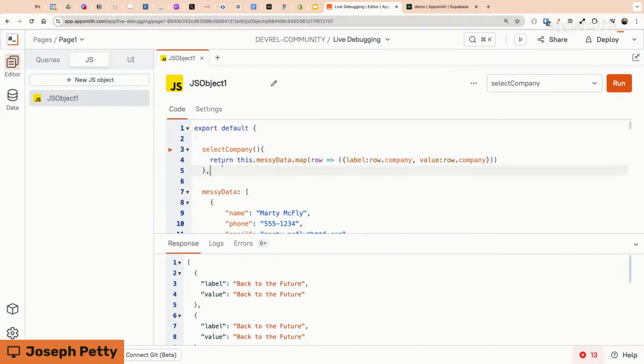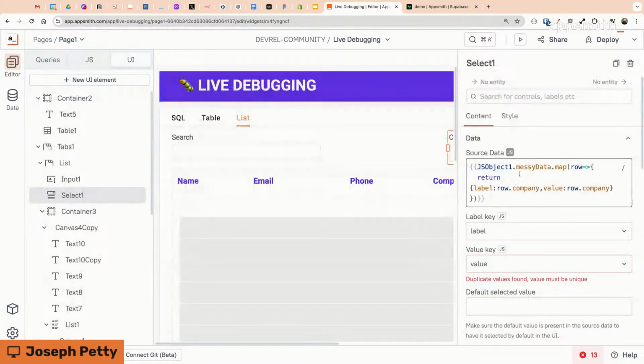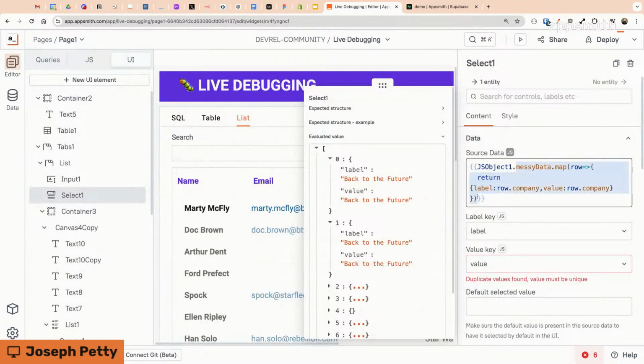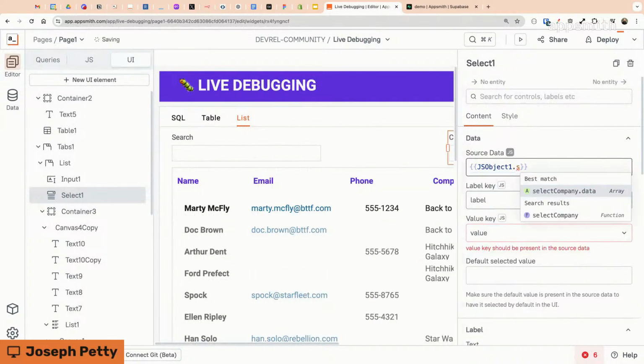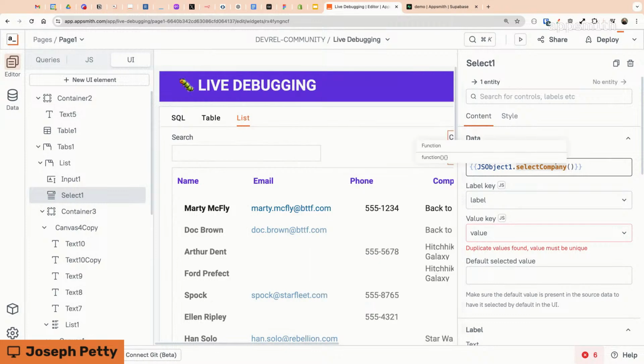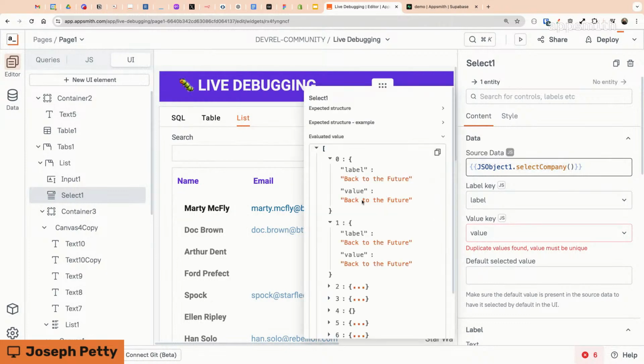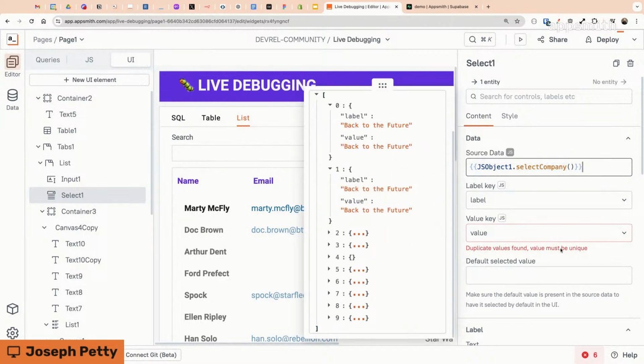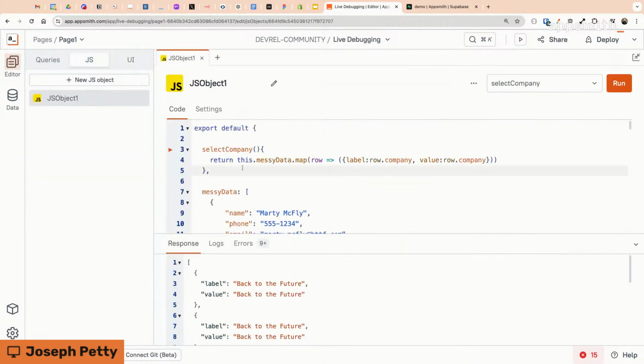We have the exact same return value here. So I'm going to bind that right here. So instead of looking at the messy data directly and then mapping it, what did I call that? Select company. Okay, so same deal, mapped over the data. I've got an array. It looks like it's working, but it doesn't like it. We got duplicates. So how would you go about resolving the error?